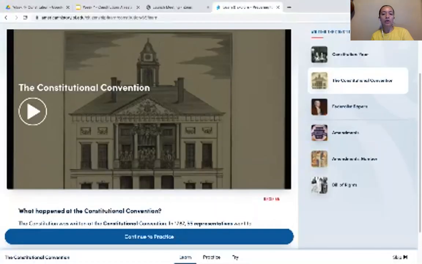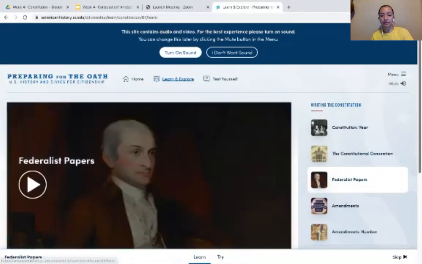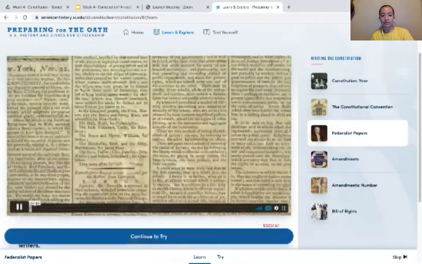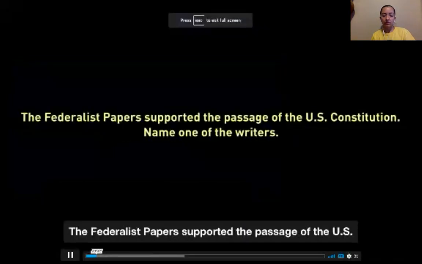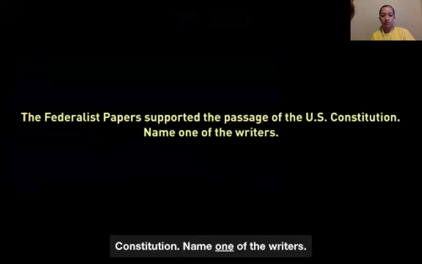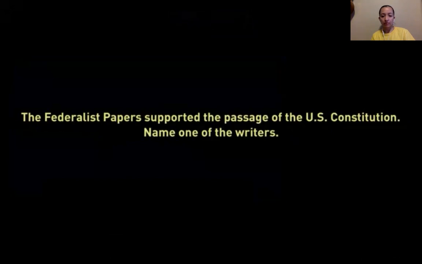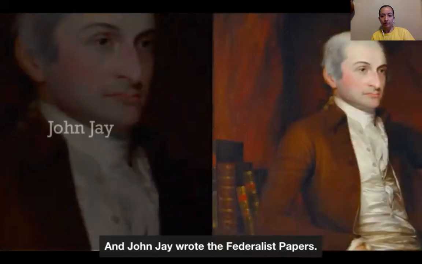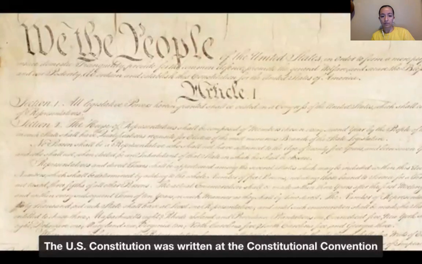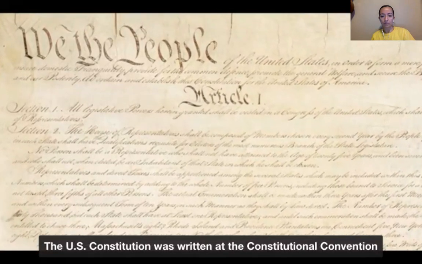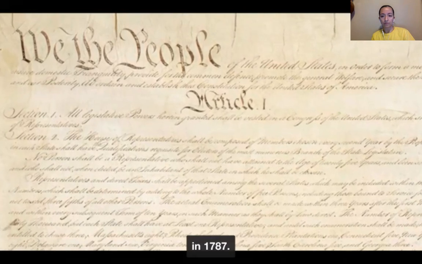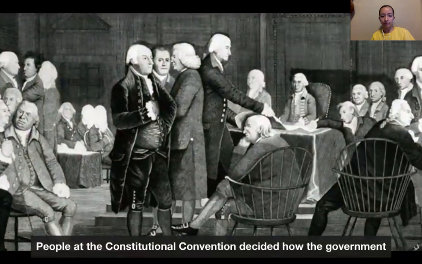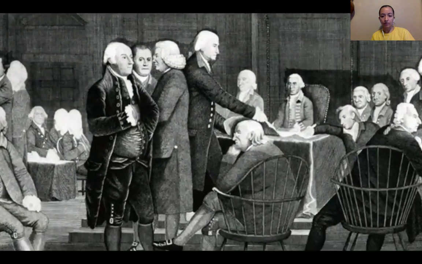And finally, we are going to talk about the Federalist Papers. The Federalist Papers supported the passage of the U.S. Constitution. Name one of the writers. James Madison, Alexander Hamilton, and John Jay wrote the Federalist Papers. The U.S. Constitution was written at the Constitutional Convention in 1787. People at the Constitutional Convention decided how the government should work.